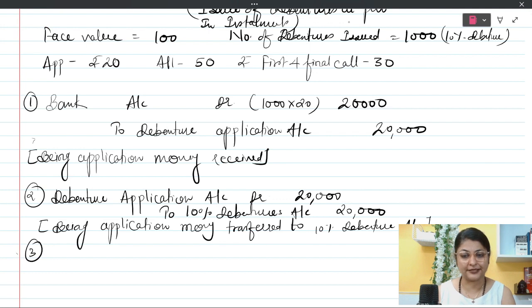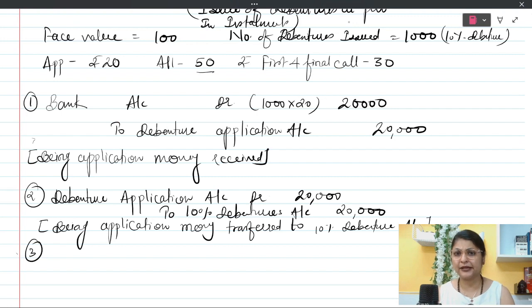Now what has happened? We invited the public to come and buy the debentures, 1000 debentures, and 20 rupees application money was asked from the public. The public came with 20 rupees, they have applied. Now we are issuing the debentures to them. When we issue the debenture, we want a further 50 rupees, which is to be asked along with allotment. After application, each time you first ask the public for the money and then receive it. Only at the time of application does the company first receive the money and then transfer it to the debenture account.